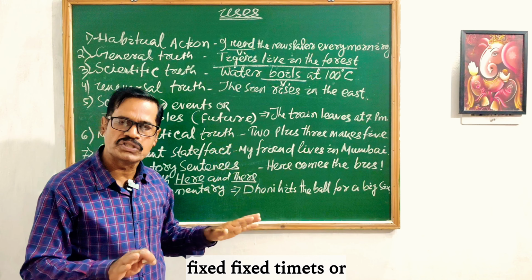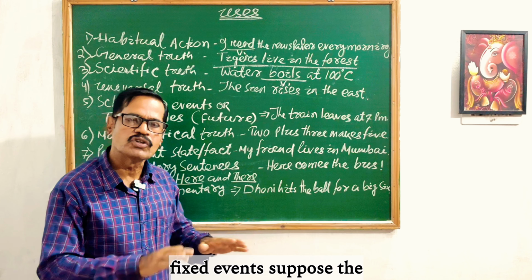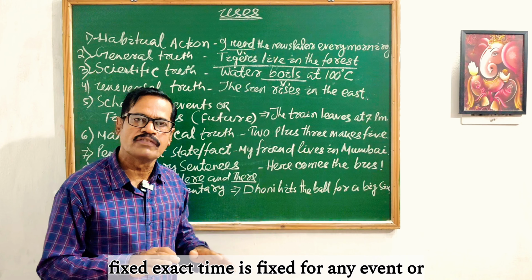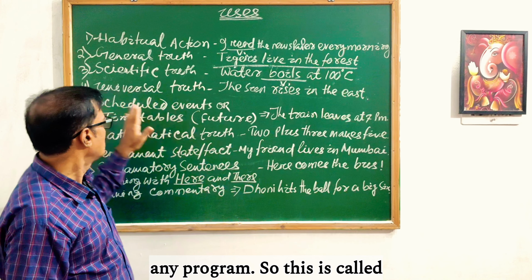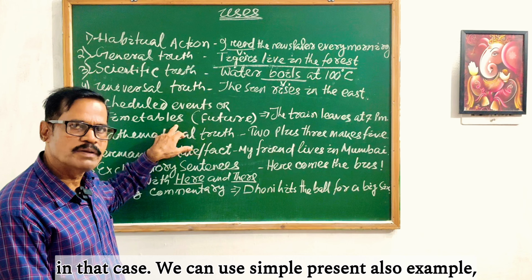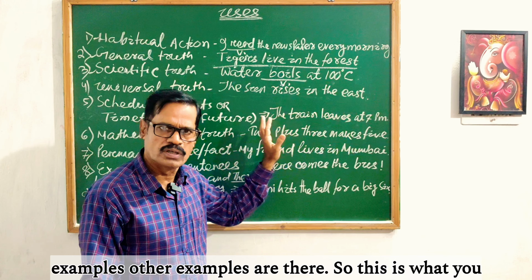Next, use number 5, scheduled events or timetables for future. Schedule, which is already fixed, fixed timetables or fixed events. Suppose the date is fixed, timetable is fixed, exact time is fixed for any event or any program. So this is called scheduled events or timetables. In that case, we can use simple present also. Example: The train leaves at 7 p.m. Several other examples are there.